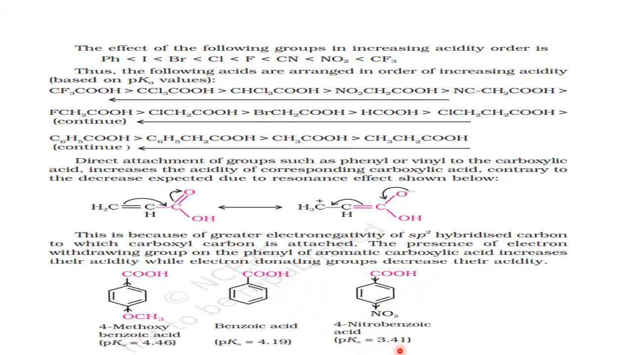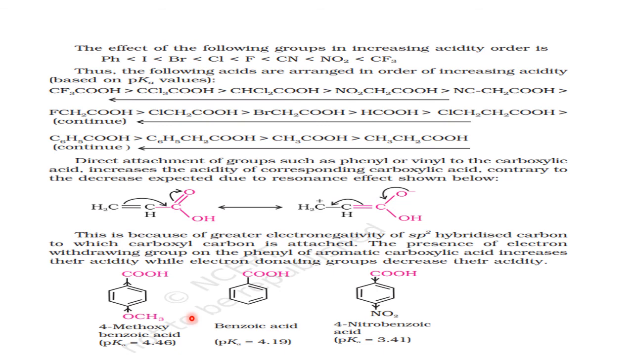Please see the data, it is proved experimentally. The pK value is 3.41, which is less. So the smaller the value of pK, the stronger the acid. That means 4-nitrobenzoic acid is more acidic than benzoic acid, than 4-methoxybenzoic acid. That means acidic properties are explained on the basis of COOH attached to what other types of groups.